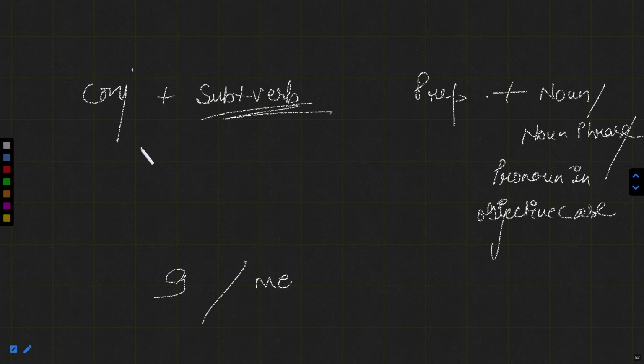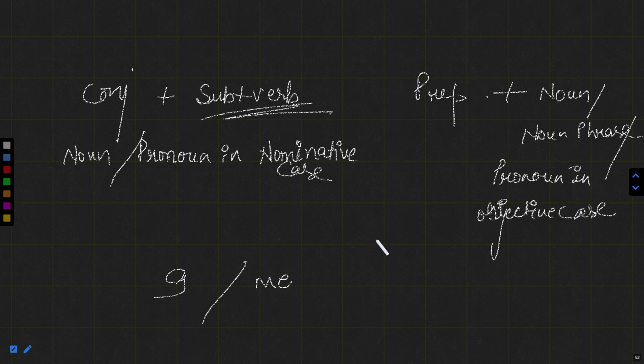It means here we'll have the pronoun in nominative case, which is I, whereas the objective case is me. Or we'll have the noun plus verb structure, or the pronoun in nominative case. So these are the differences between conjunctions and prepositions.